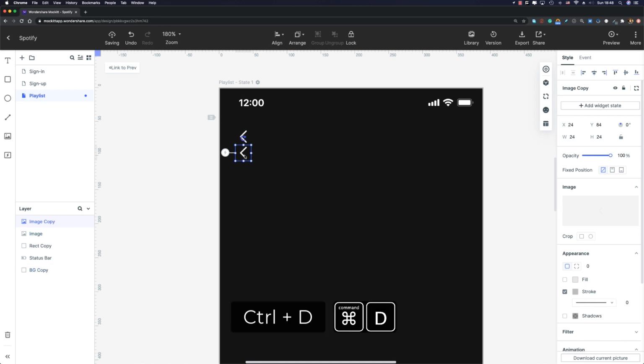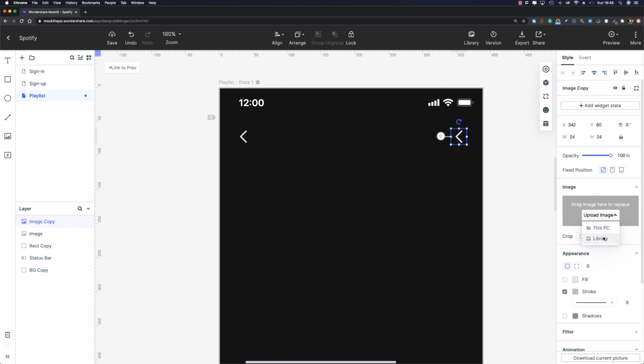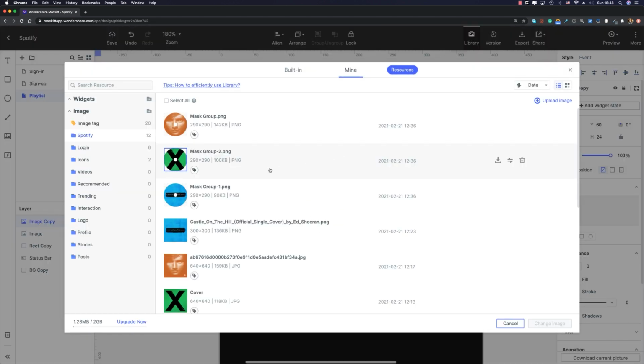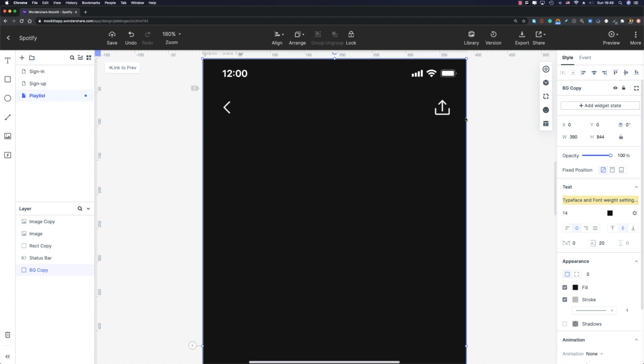Now let me duplicate it, Command D or Control D. I'm gonna move it to the right side, just like that. Its right margin is gonna be 24 pixels. And then let me replace this icon with the share icon from my library. There we go. All right, our icons are placed properly.